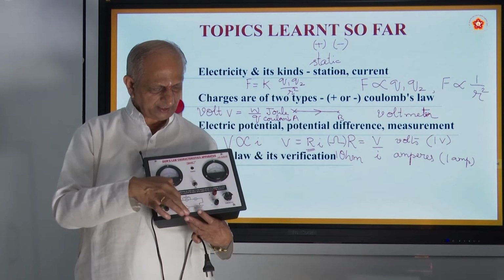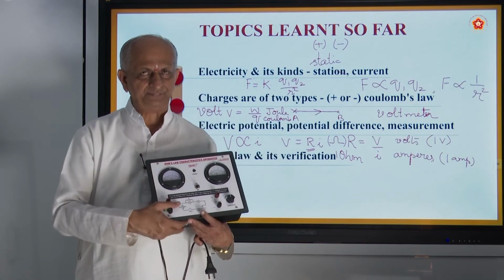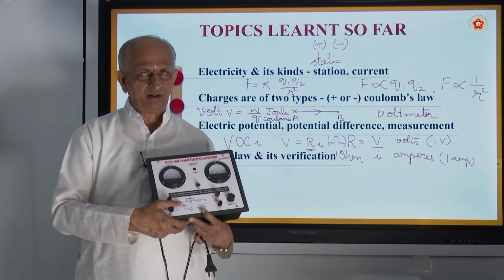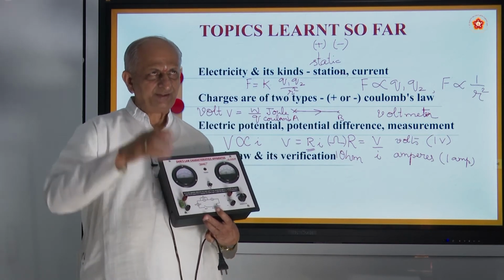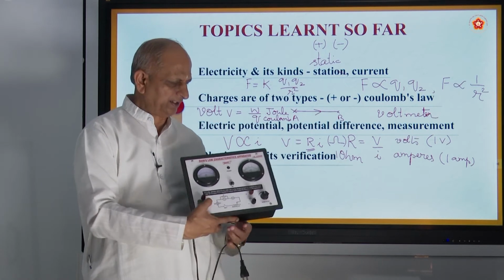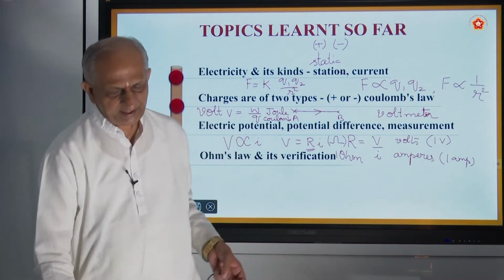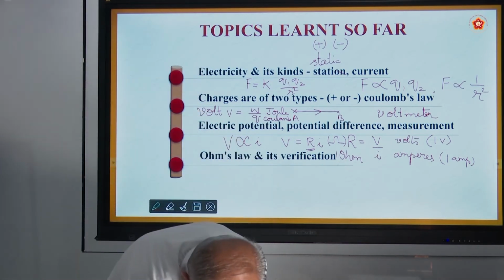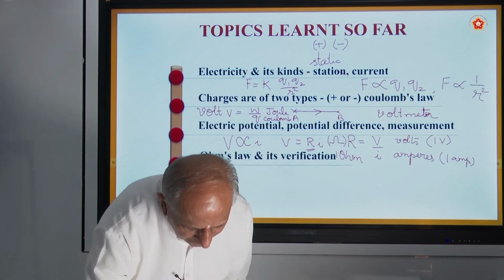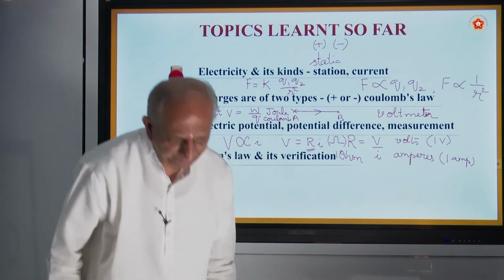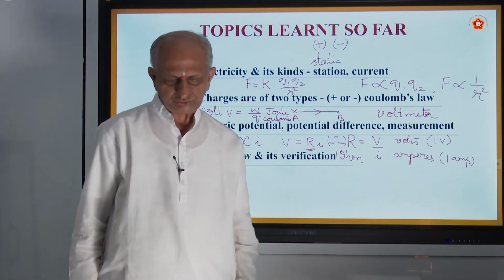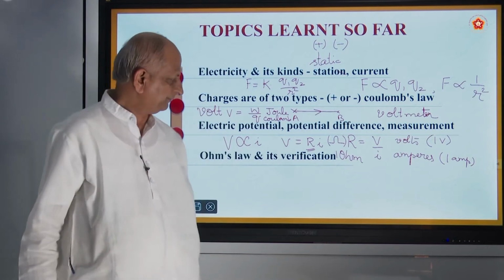Then you have to plot a graph called voltage versus current, and there you find that the resistance becomes a straight line, which is fixed. So the ratio becomes the same. So that is all the Ohm's law. It is a world famous law and you are supposed to learn it properly.